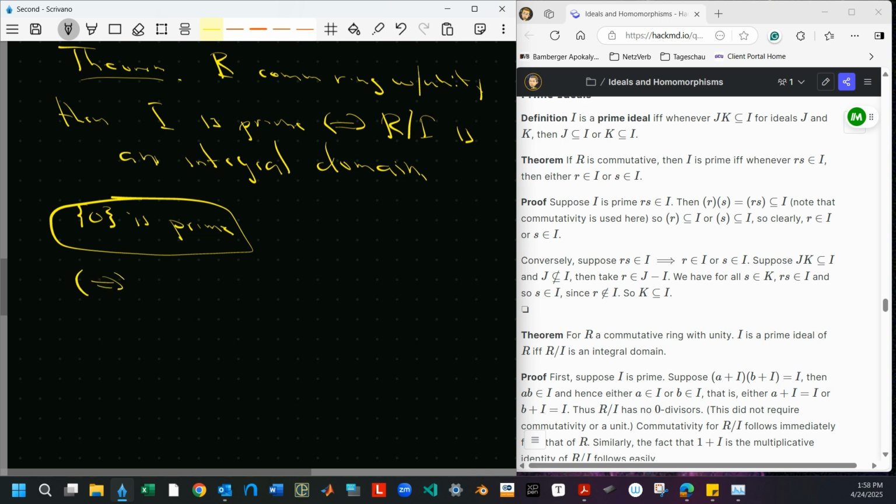So suppose I is prime. What do we need to show? We need to show that R mod I has no zero divisors.